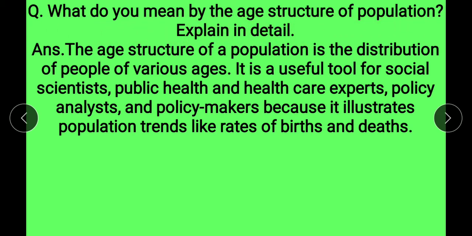Next question, what do you mean by the age structure of population? Explain in detail. Answer, the age structure of a population is the distribution of people of various ages. It is a useful tool for social scientists, public health and healthcare experts, policy analysts and policy makers because it illustrates population trends like rate of birth and death.